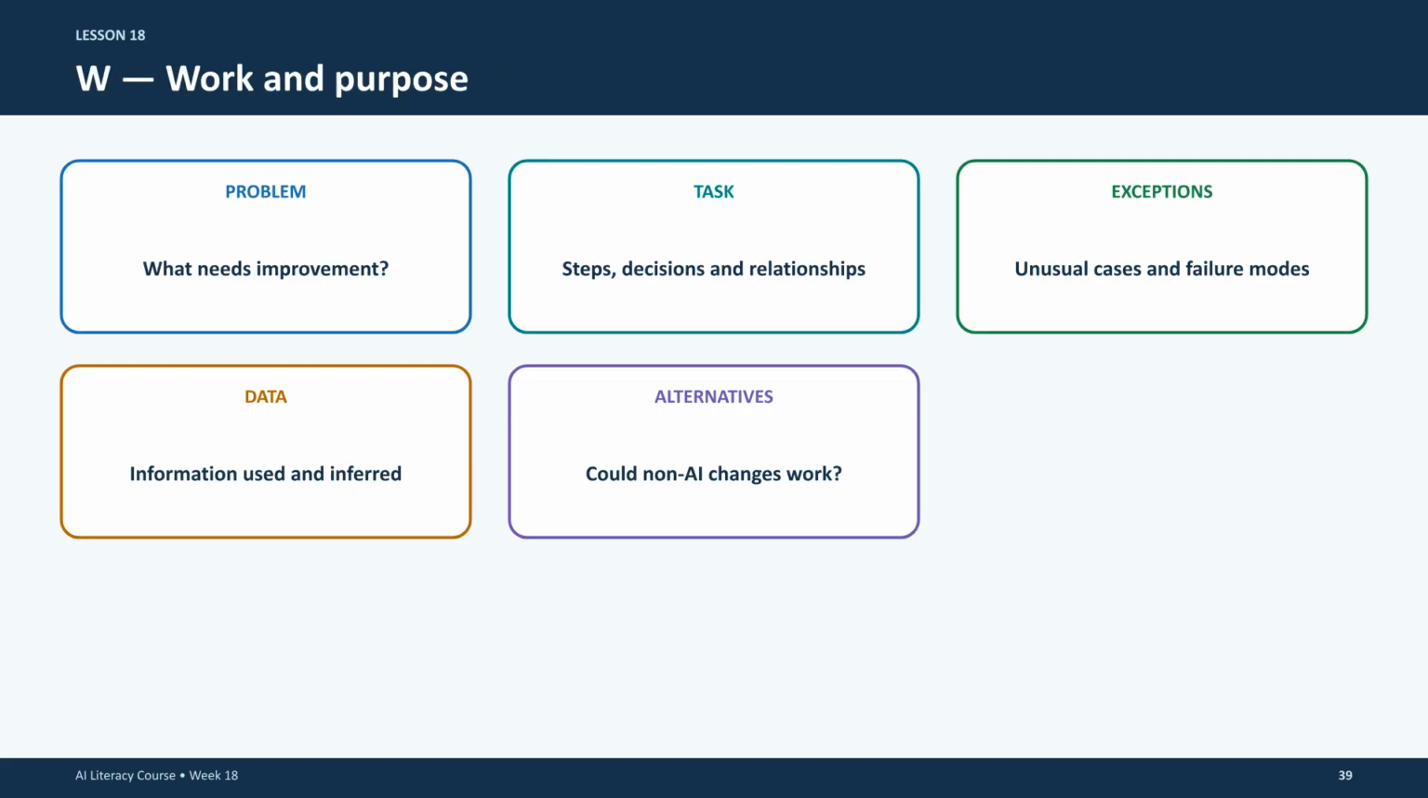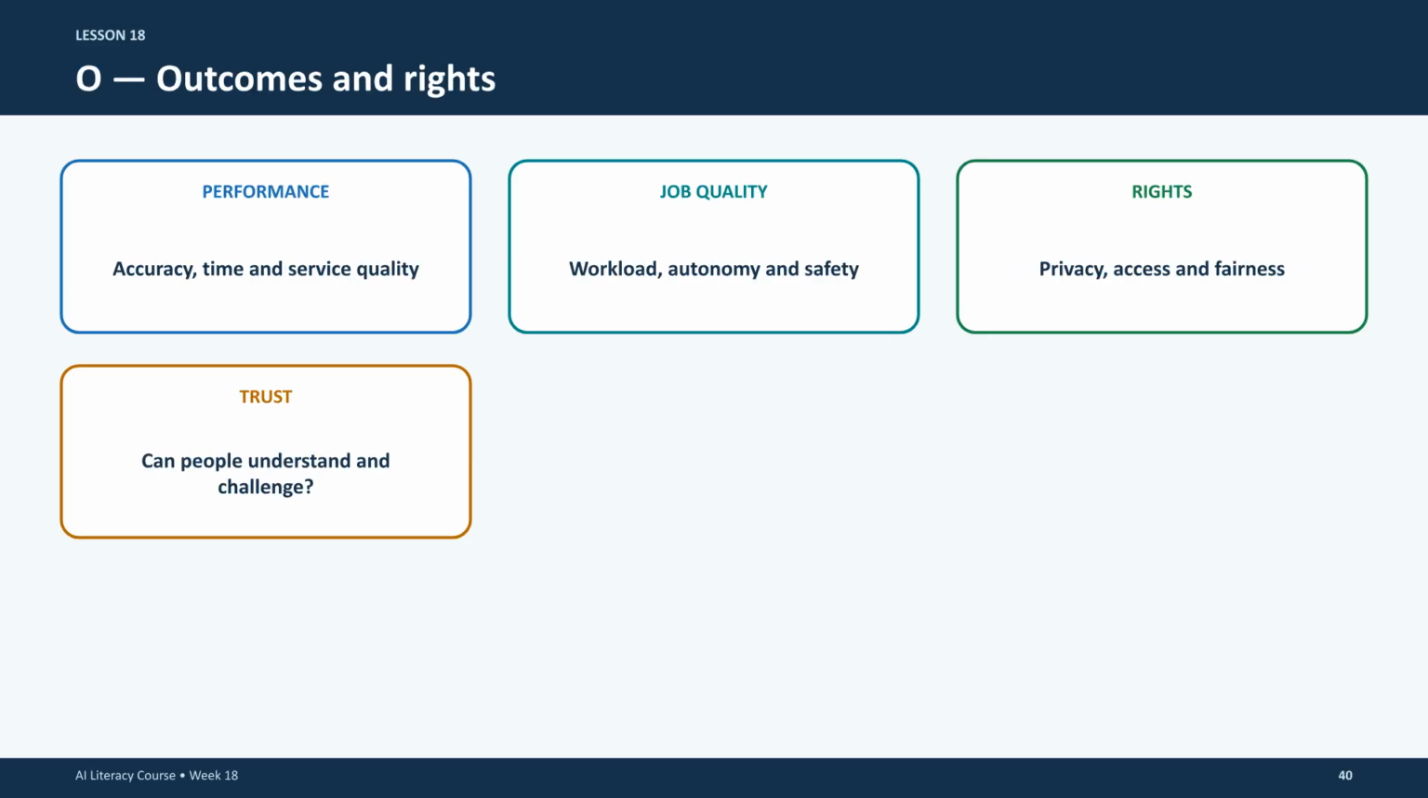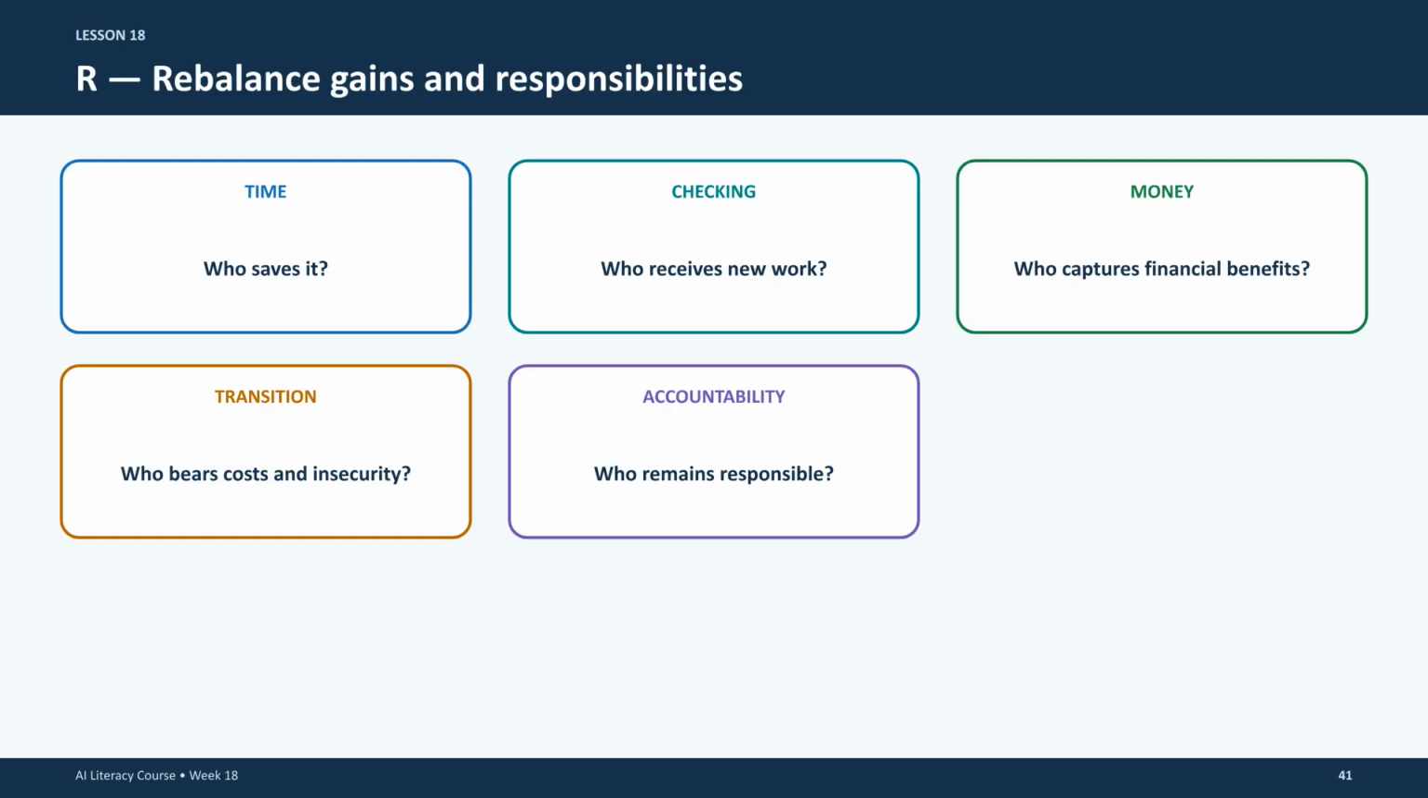The W in work stands for work and purpose. Begin by identifying the specific problem you need to solve, examining current workflows, understanding how decisions are made, and exploring whether non-AI alternatives could achieve the same results. The O stands for outcomes and rights. When assessing success, look beyond productivity. You must also measure job quality factors like worker autonomy, privacy, fairness, and trust, ensuring that the system remains contestable for those impacted. The R stands for rebalancing.